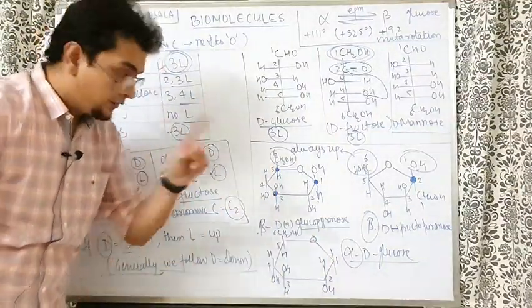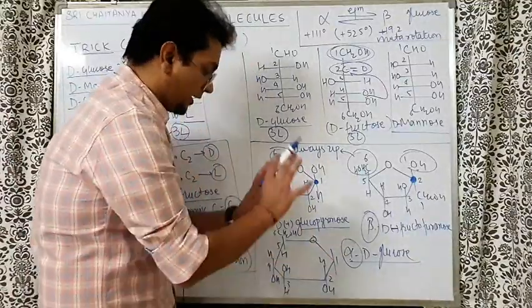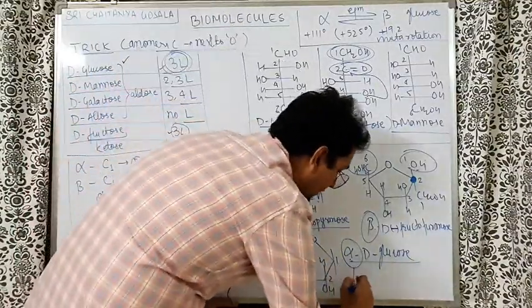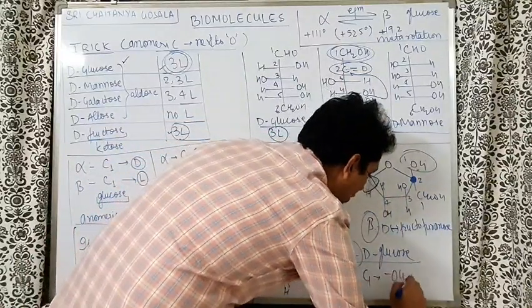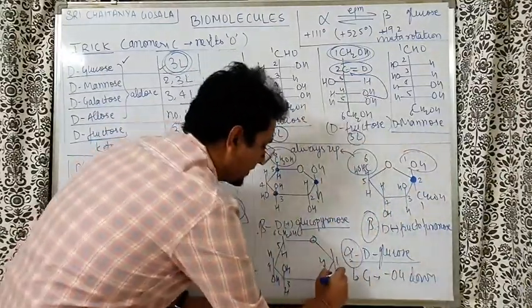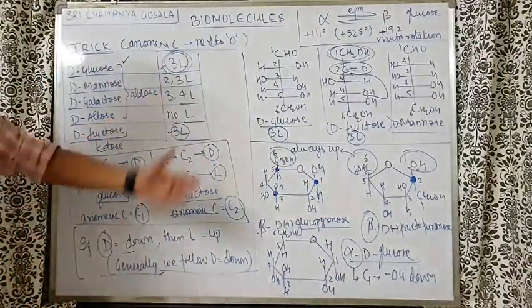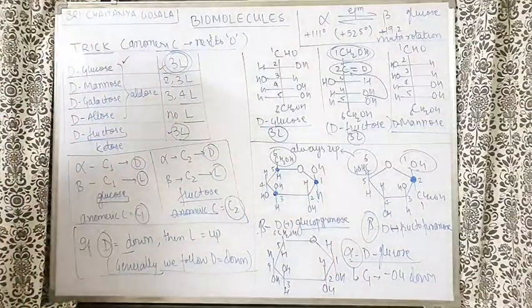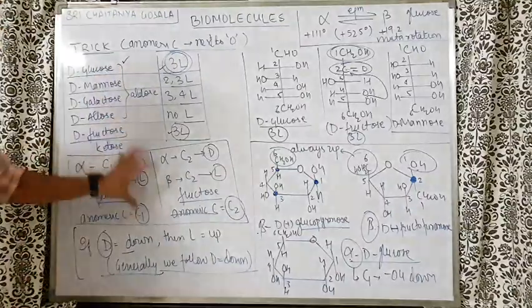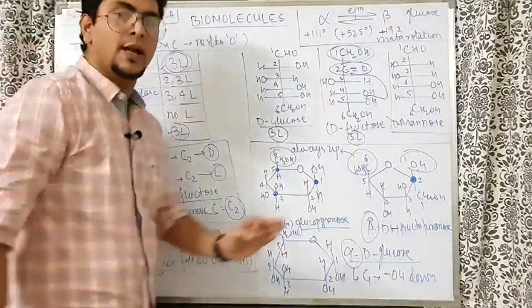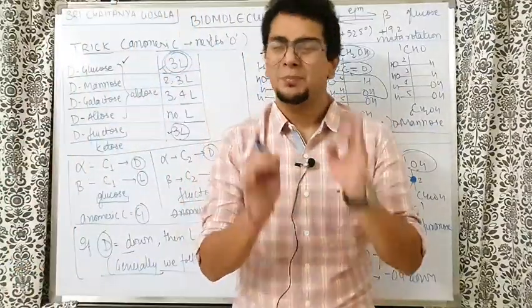Sir, the first one you missed. I did not miss. The first one decides alpha or beta. So let's see properly. What do you want? Alpha you want. Alpha means what will happen on the C1 carbon? OH will be down. So on the C1 carbon the OH is down, H is up. That is your complete structure of alpha D glucose. So this trick can help you to write the structures of all the glucose and fructose. Now the only thing left is practice.